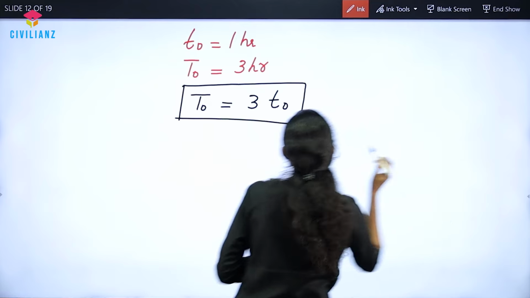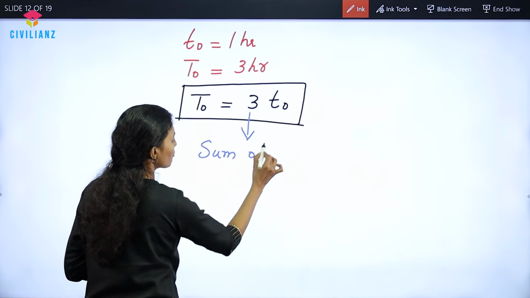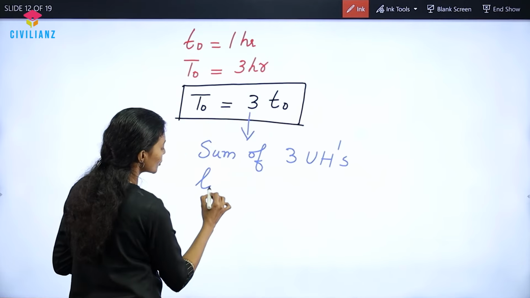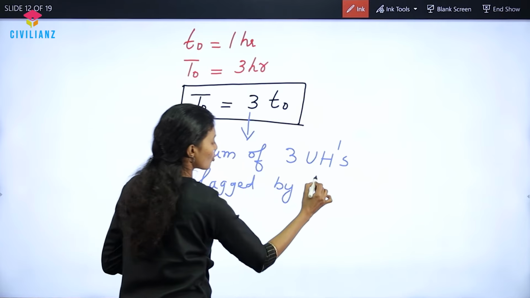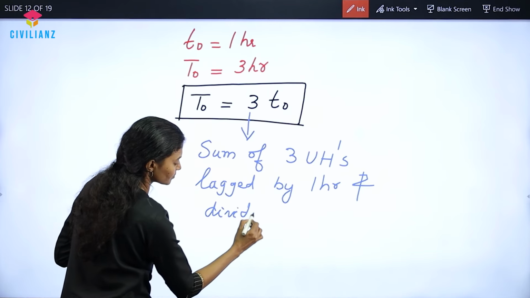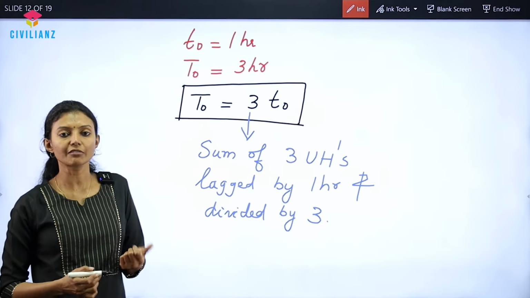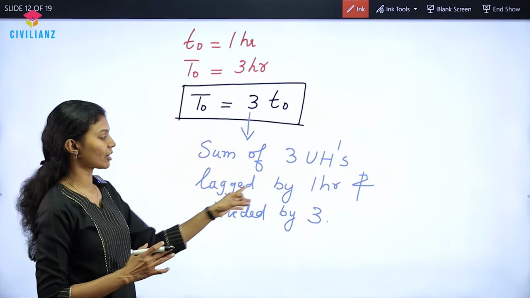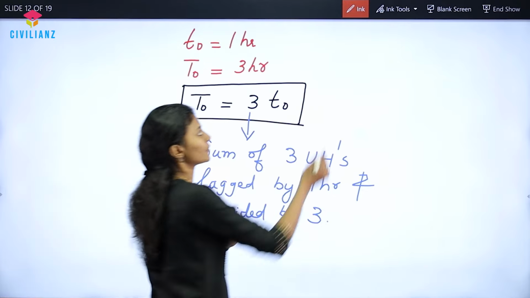And this 3 means we have to take the sum of 3 unit hydrographs, which should be lagged by the given hour, the given hour is 1 hour, and divided by 3. So to derive the 3 hour unit hydrograph, we have to take the sum of 3 unit hydrographs which are lagged by given 1 hour and divided by 3.